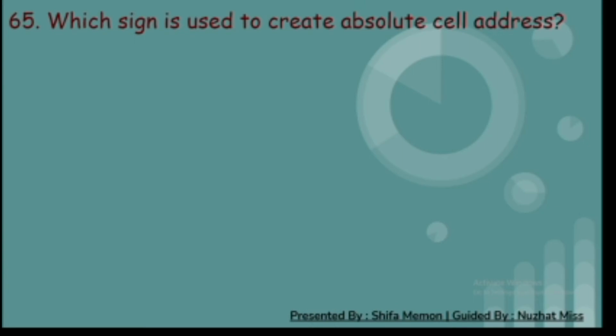65th. Which sign is used to create absolute cell address? A. Hash, B. Percentage, C. Dollar, and D. Ampersand. And the correct answer is C. Dollar.